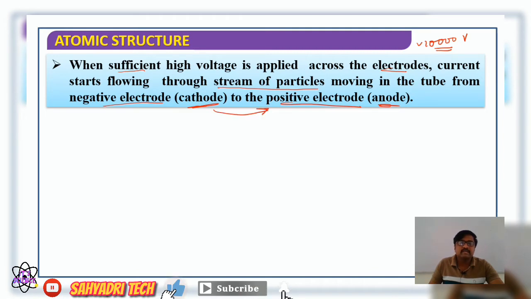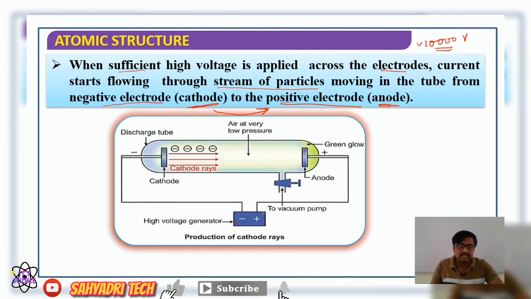So when you pass high electric voltage at reduced pressure, a stream of particles moves from cathode to anode, that is, from the negative electrode to the positive electrode. In the experimental arrangement, the discharge tube at very low pressure has a side arm connected to a vacuum pump, and both electrodes are externally connected to a source of electricity.